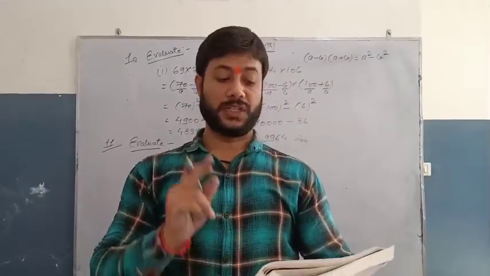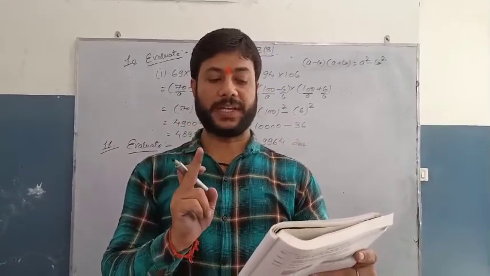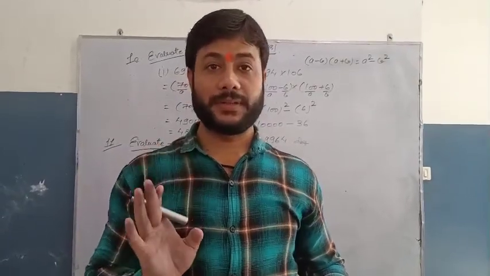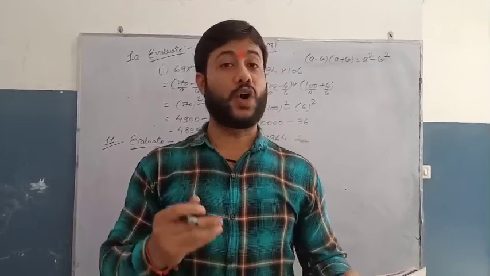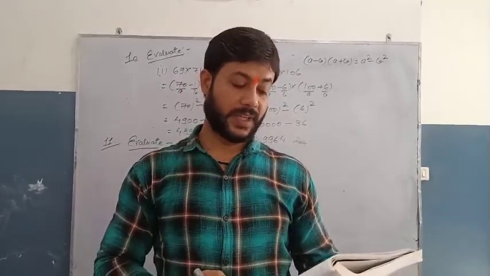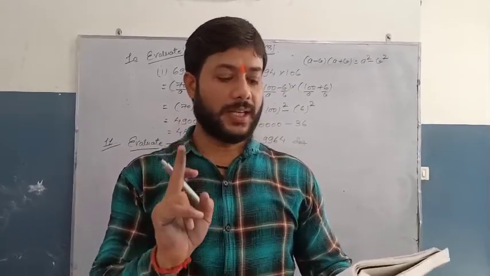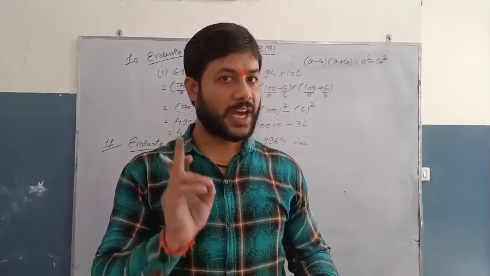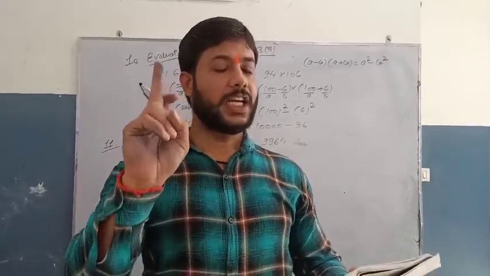Okay. Question number 12 is fill in the blanks. First, the square of an even number is even. Square of an odd number is odd. Now square of a proper fraction is smaller or less than the given fraction.